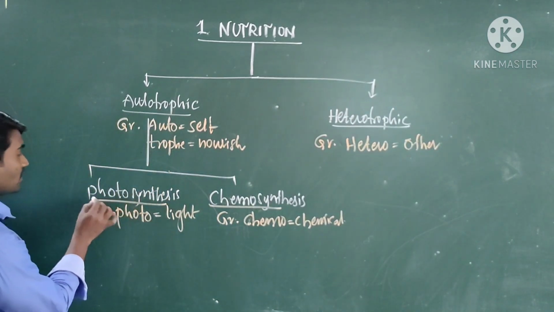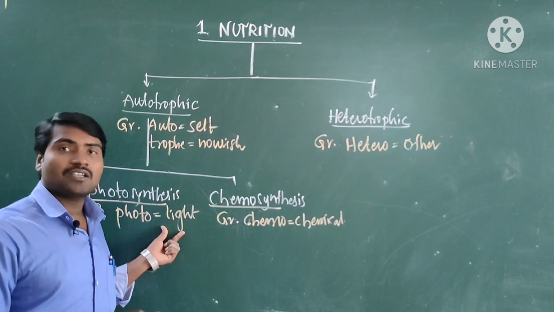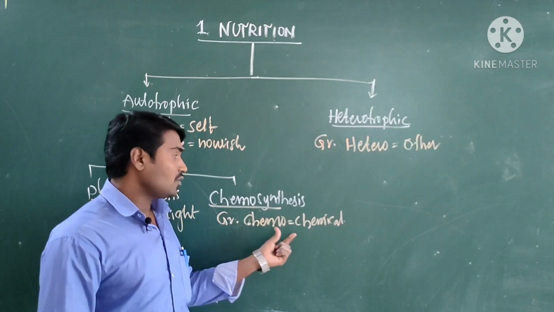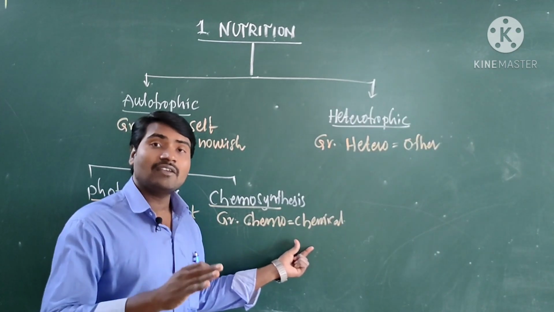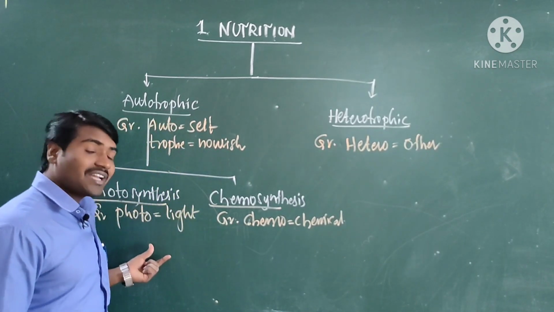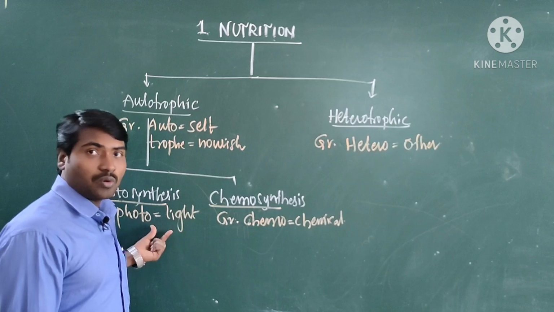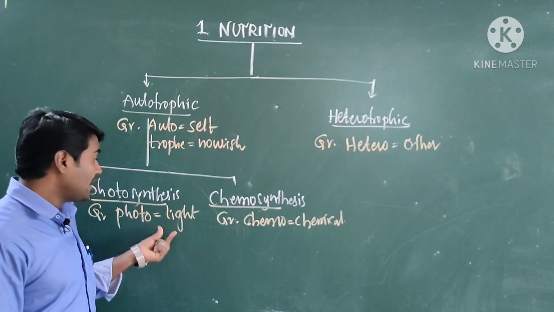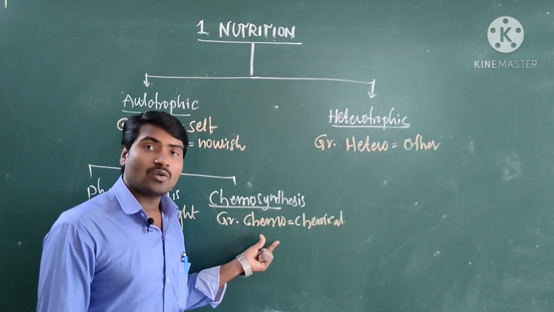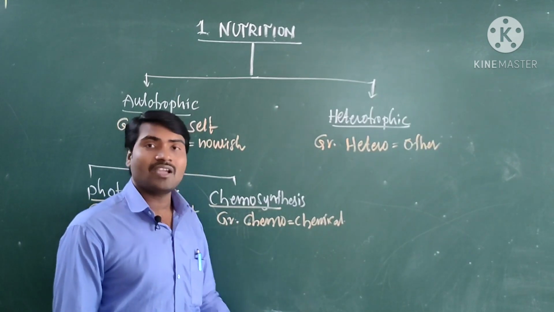In photosynthesis, the source of energy is the sun, meaning they use light energy for the production of food materials, whereas in chemosynthesis, some bacteria use energy from chemicals. They get energy from the breakdown of chemicals. So photoautotrophs, which carry out photosynthesis, get energy from light, whereas chemoautotrophs, which carry out chemosynthesis, get their energy from the breakdown of chemical molecules.